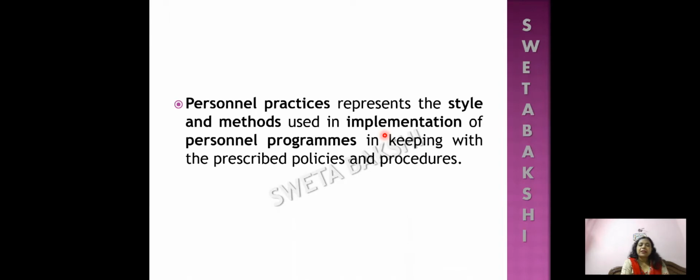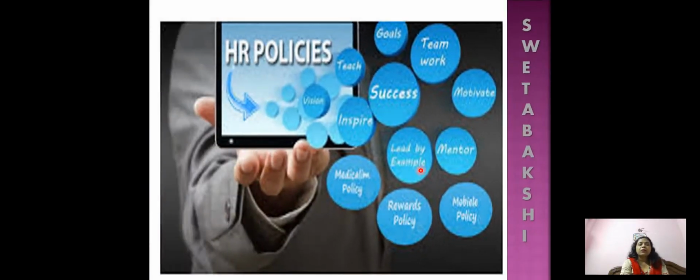Personnel practices represent the styles and methods used in implementation of personnel programs and in keeping with prescribed policies and procedures. With the help of this diagram, we can show how HR policies help any organization. They help in achieving goals, teamwork, motivation, success, reward policies, etc.